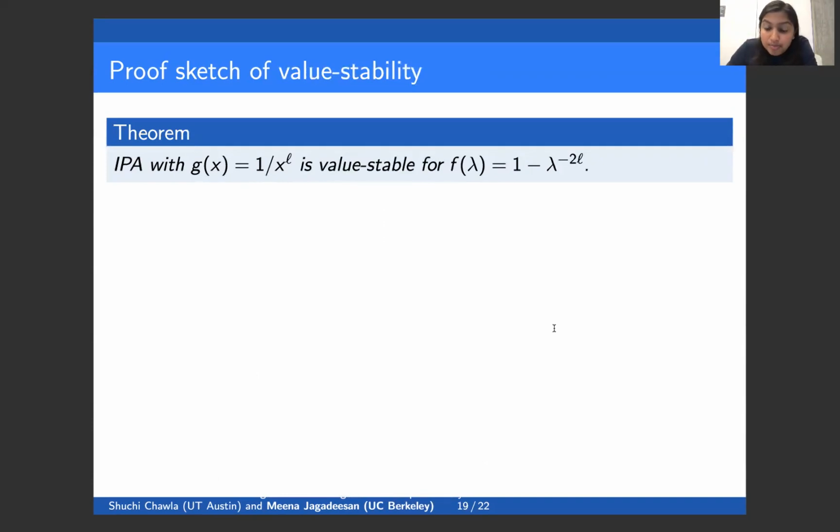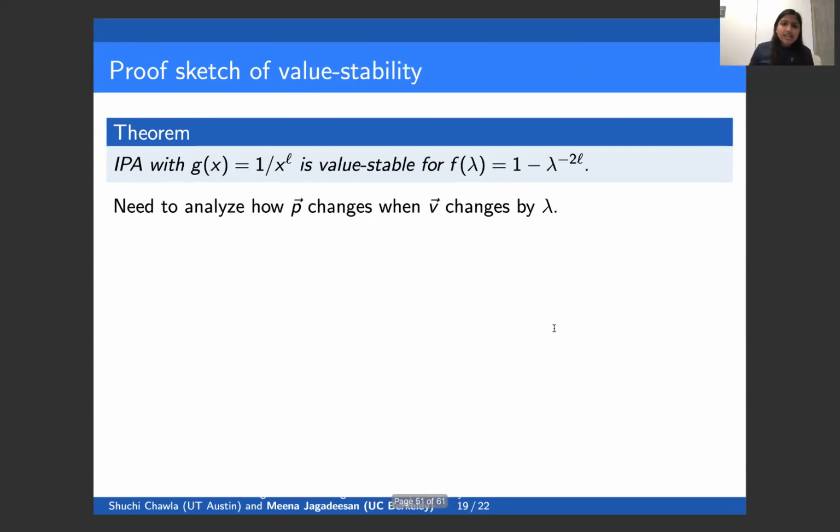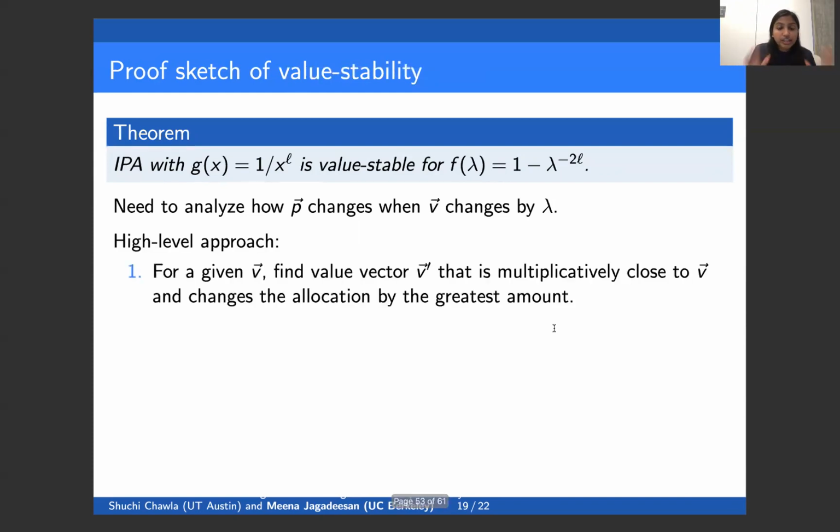Okay, so to give a sense for why the inverse proportional allocation satisfies value stability, the idea is we need to analyze how the allocation rule changes when the value vector changes by some factor lambda. The high-level approach here is, for a given value vector, find a value vector that's multiplicatively close to it and changes the allocation by the maximal amount. Once we've identified this value vector, we want to bound the corresponding change to the allocation.